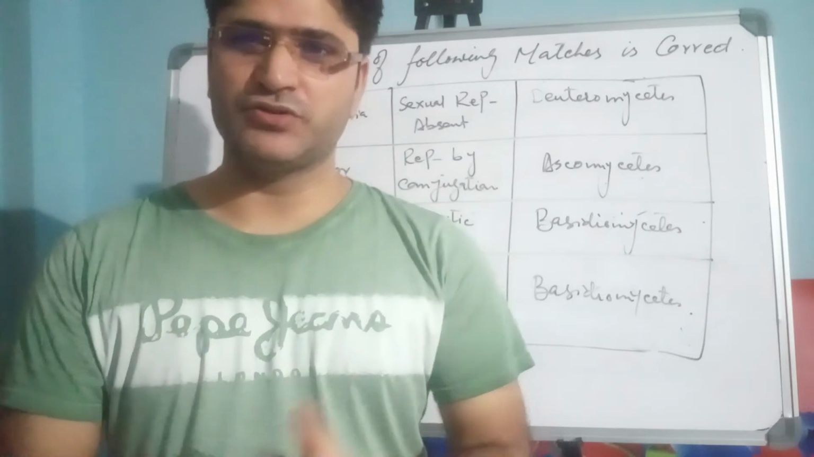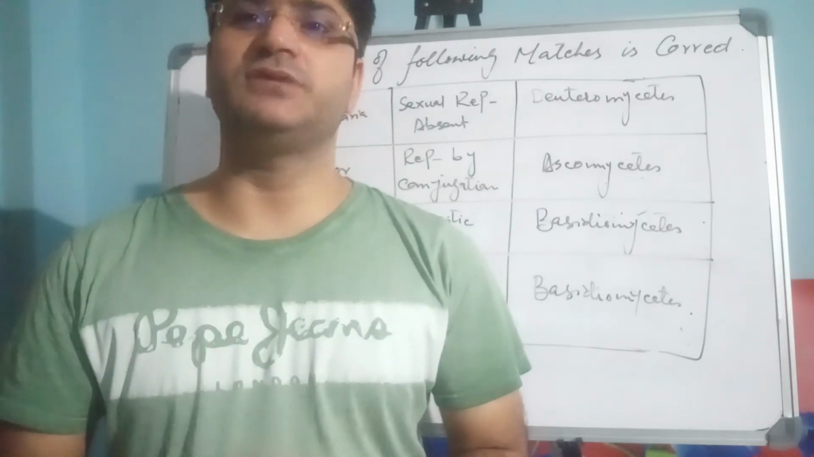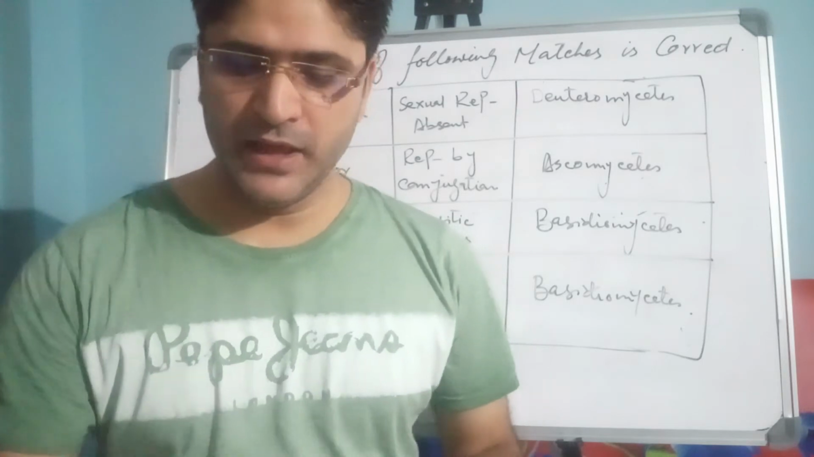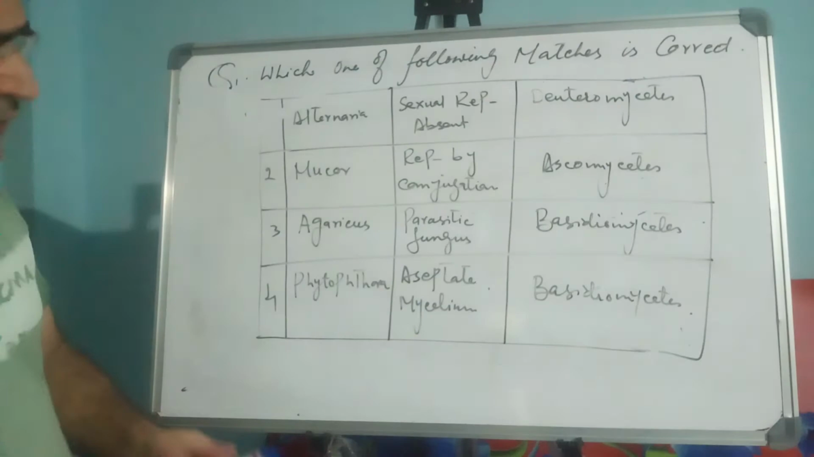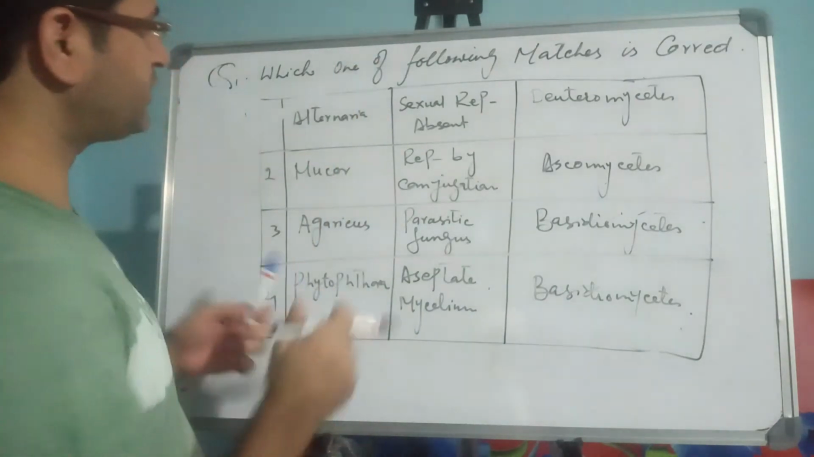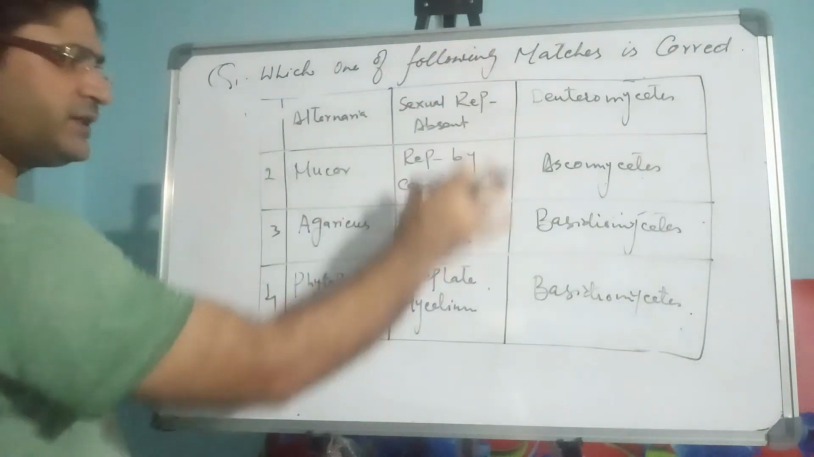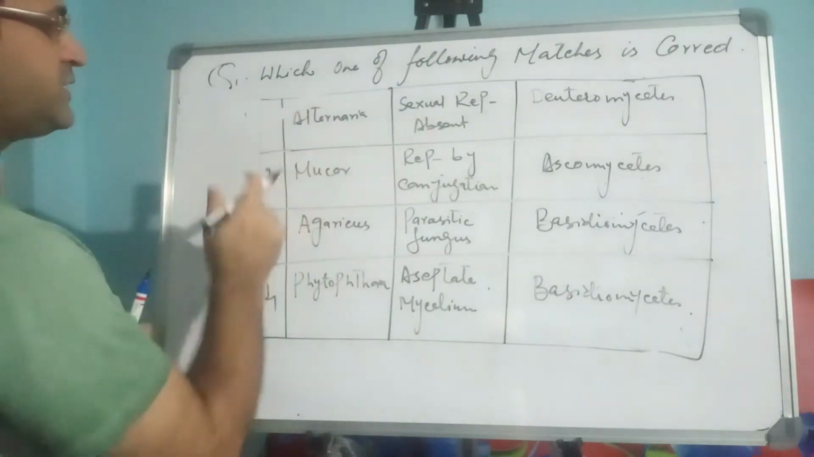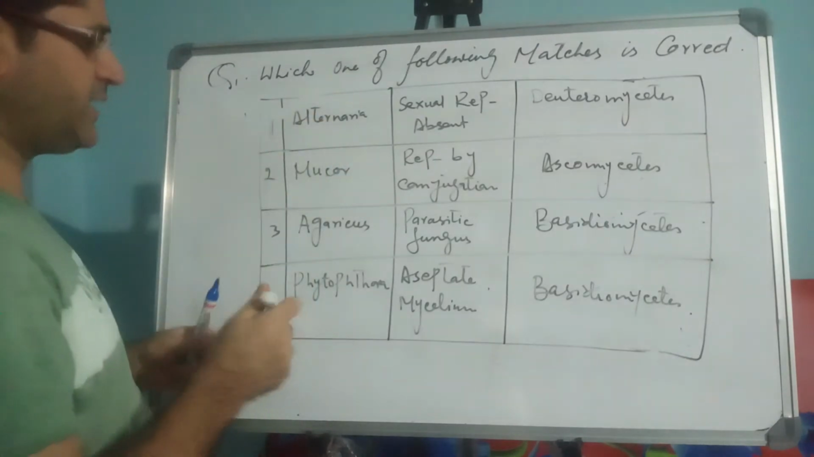Now today I will discuss a few questions and their solutions which are based on the NEET pattern. Let me discuss the questions here. There is a question you can read out here. Which one of the following matches is the correct? Now in this box the options are given. In option number 1, the example given is Alternaria.